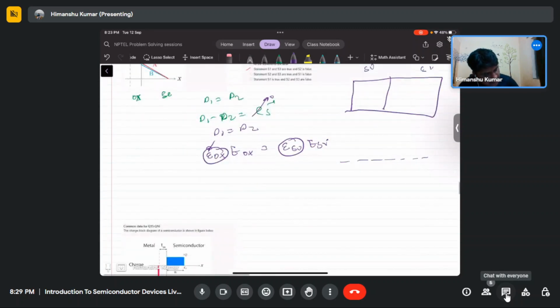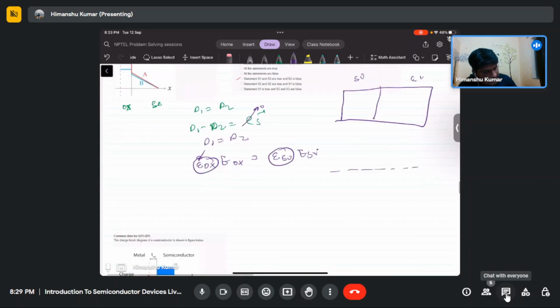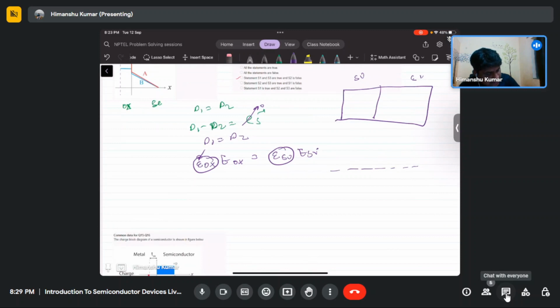So even in this case, the work function is different on the n side and p side. Here you draw the band diagram from the electron affinity level, but the work function is different.